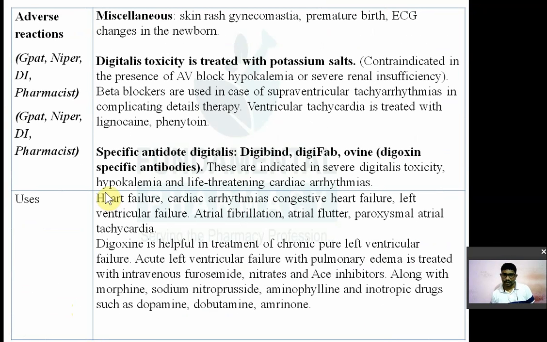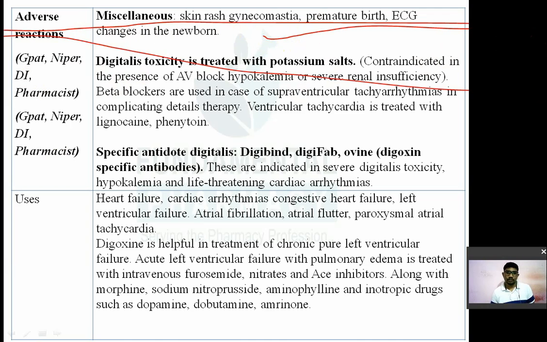Adverse reaction again. कोई miscellaneous adverse reaction क्या है? So this will cause gynecomastia. Gynecomastia means symptoms of ladies in the gents. Premature birth, ECG changes in the newborn. So it is a narrow therapeutic index drug. Remember, digitalis is a narrow therapeutic index drug. तो ये याद रखो, इसके ऊपर यहाँ पे क्वेश्चन आ सकता है.